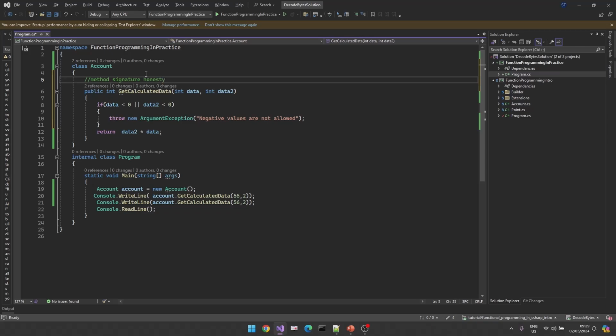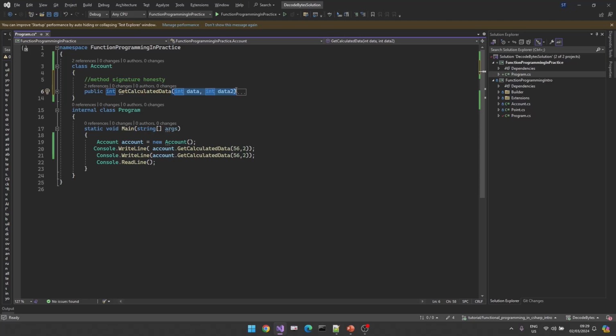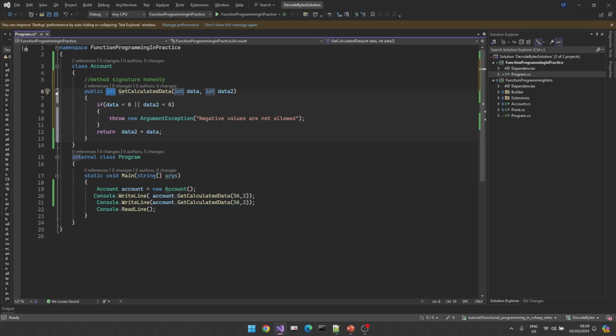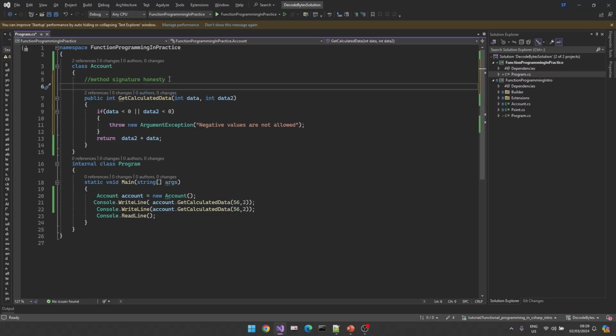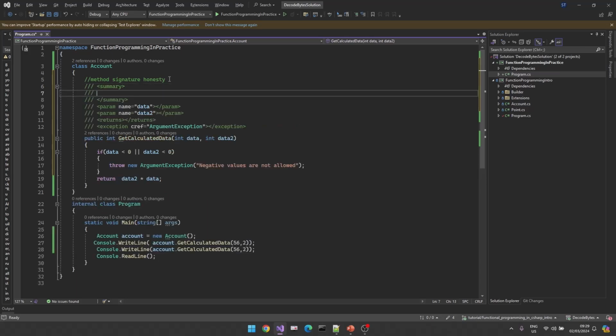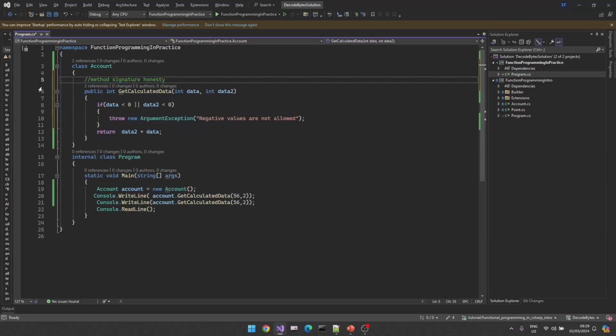So in our case, your method signature, your function signature, your inputs, your outputs should be defined in your method. You should somehow specify that yes, I have an exceptional case and my method will return some exception. In most cases, for example, in .NET source code, you will realize that there are comments, a summary here, and in the summary they are specifying the exception. This is also one way of handling this issue, but this is not a functional way.